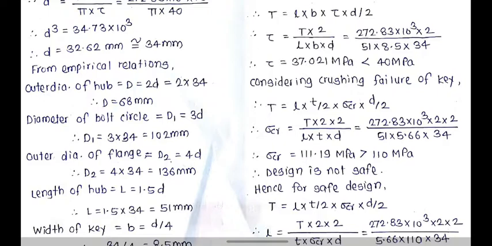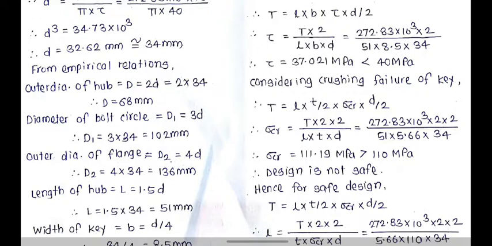Now keep in mind that we are rearranging the dimension for the length only, not for the thickness and not for the diameter, because small d is the diameter of the shaft. If you want to alter the dimensions of the shaft, the only solution is to replace the shaft. Once you replace the shaft, there will be extra cost we have to pay for that replacement.